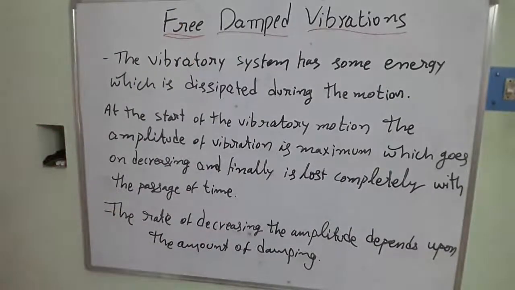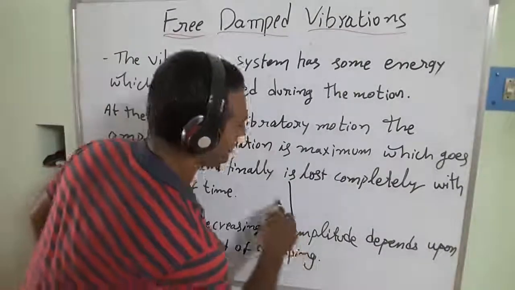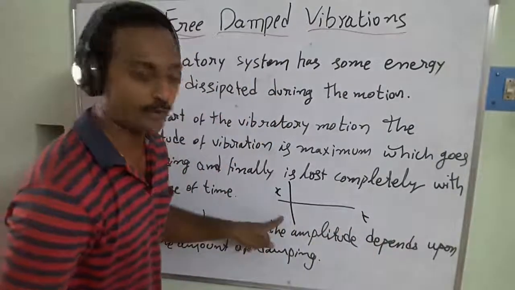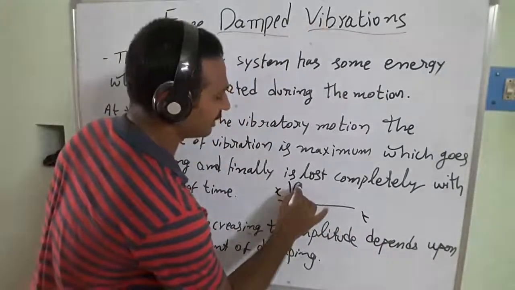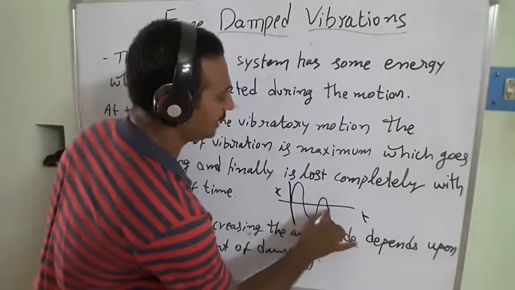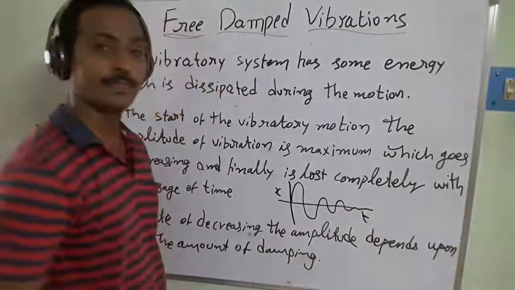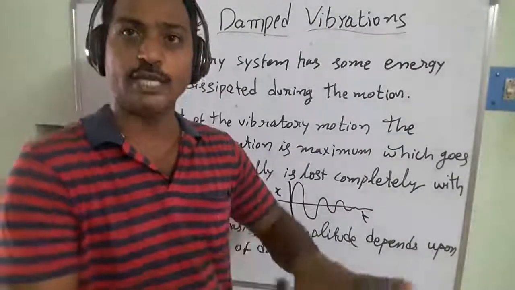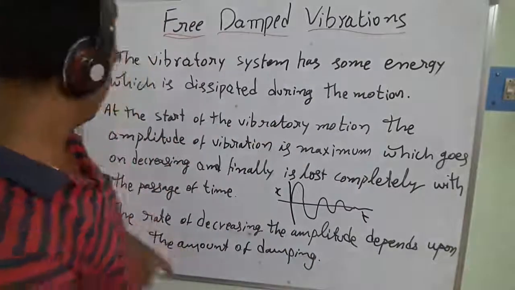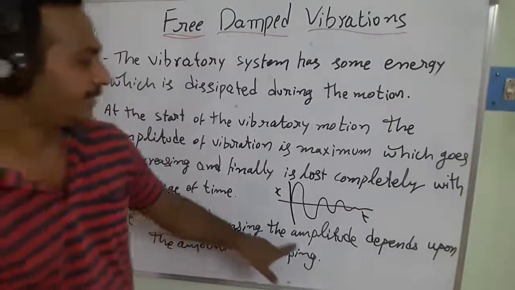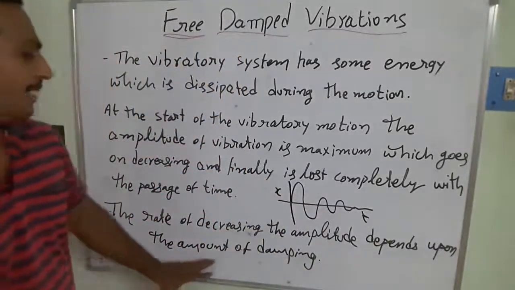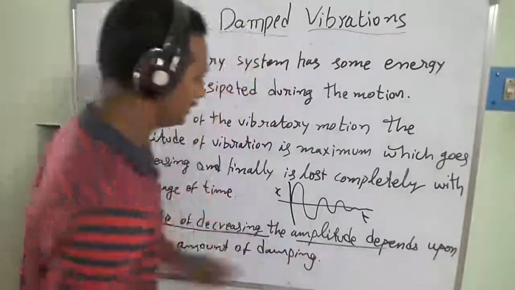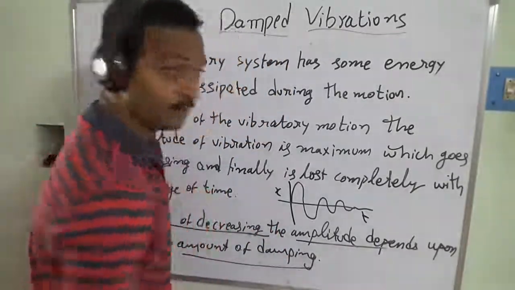So this is the vibration I am going to take. This is the displacement and this is the time. I have taken this graph. At the initial stage, the vibrations are maximum and slowly decrease with respect to time or the number of cycles. This way the energy of the system is lost because of the damping force. The rate of decrease of the amplitude depends upon the amount of damping offered by the system.